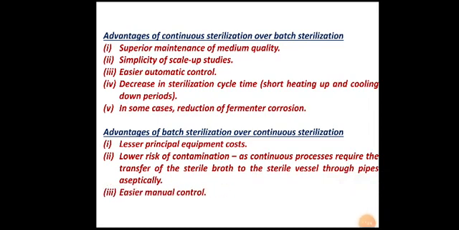Next, easier manual control in case of batch sterilization. These are the advantages and disadvantages that you need to remember in relation to continuous and batch sterilization.